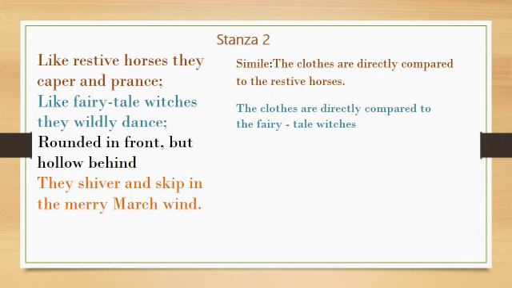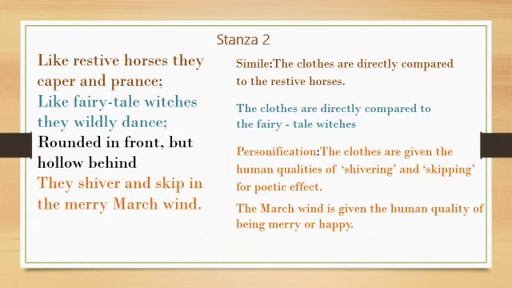Let's look at the other line. They shiver and skip in the merry March wind. Here, the clothes are spoken of as persons and given the human qualities of shivering and skipping. Even the March wind is given the human quality of being merry or happy. The poetic device in which non-living things are given the human qualities is known as personification.